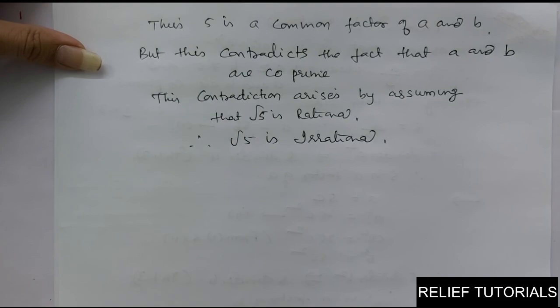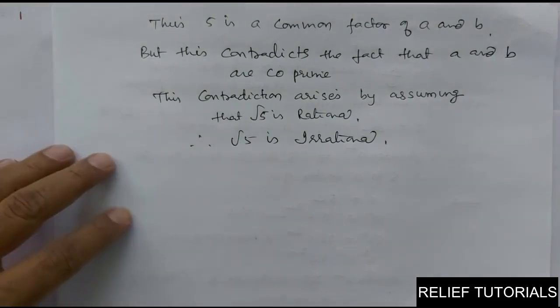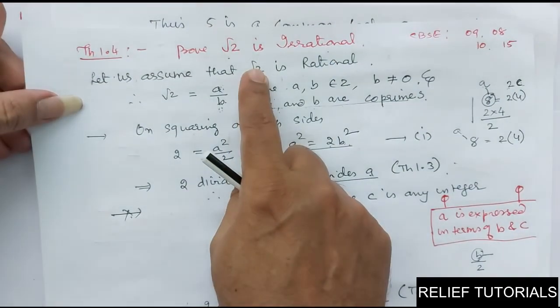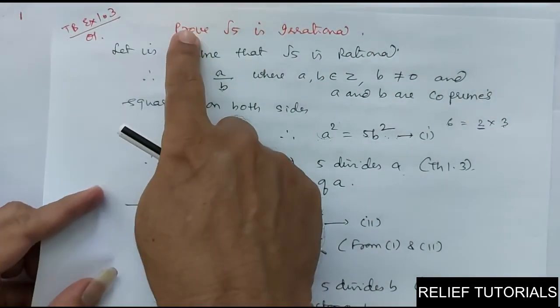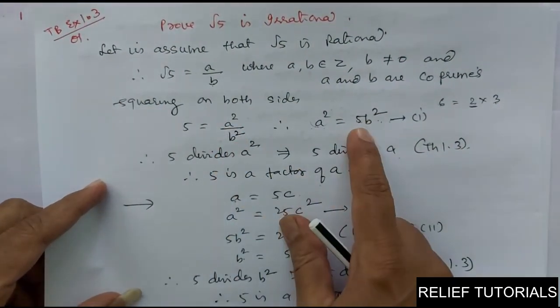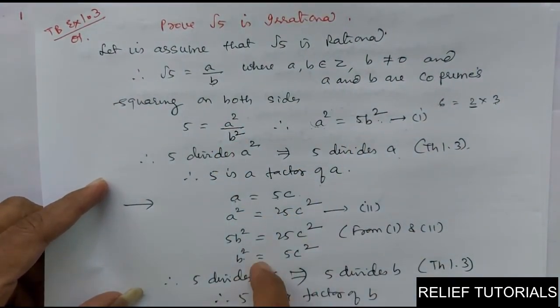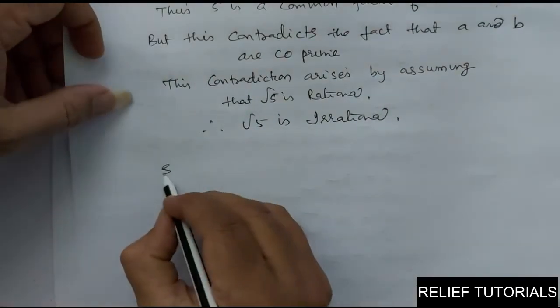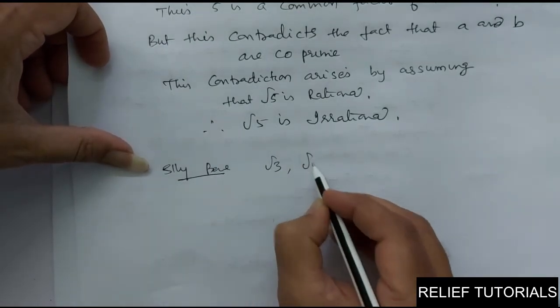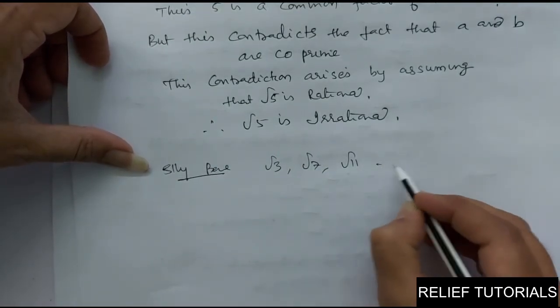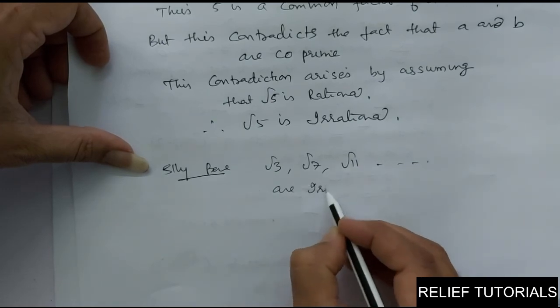See, we have proved root 2 is irrational. So there we get a square equal to 2b square. Same thing, we have proved that root 5 is irrational. In squaring you will get a square equal to 5b square. Similarly, you can prove root 3, root 7, root 11, etc. are irrational.